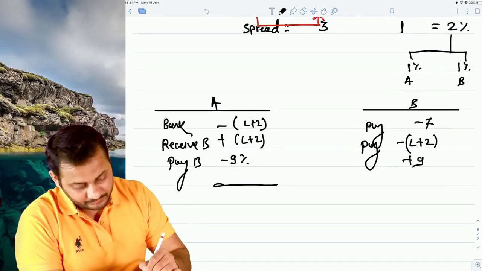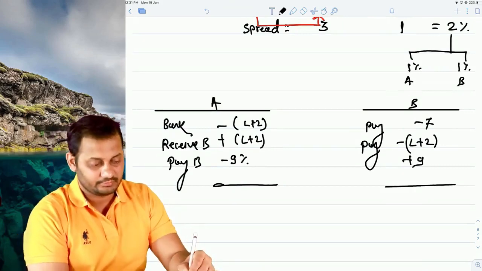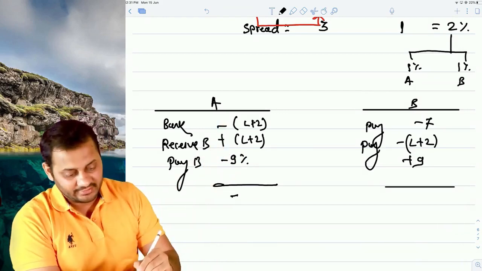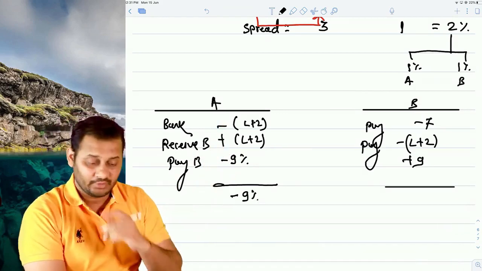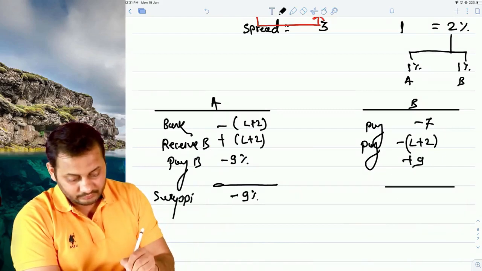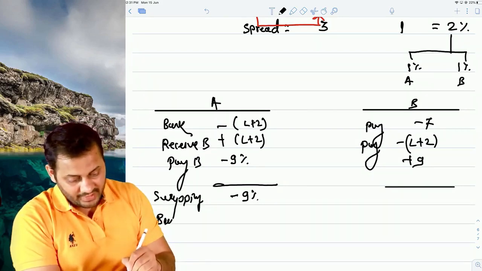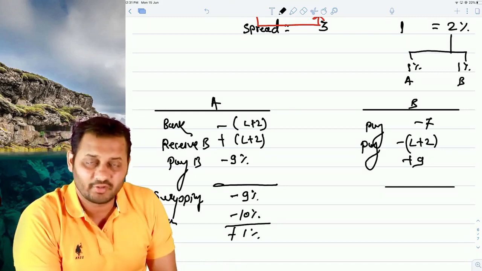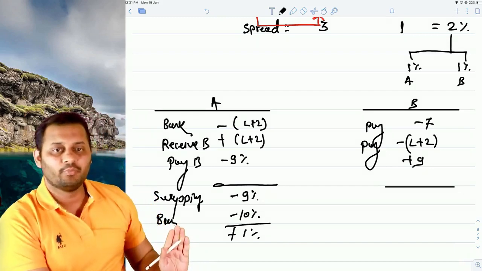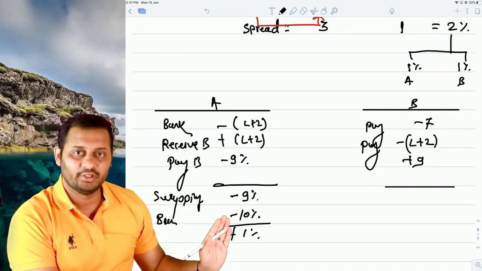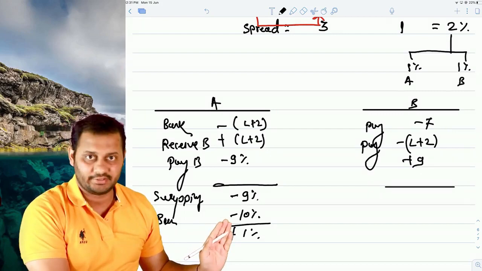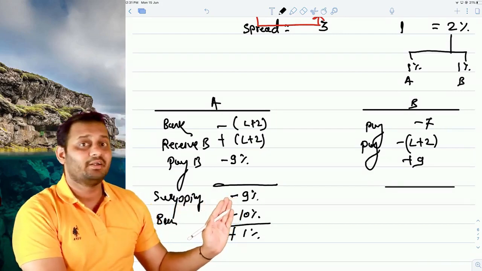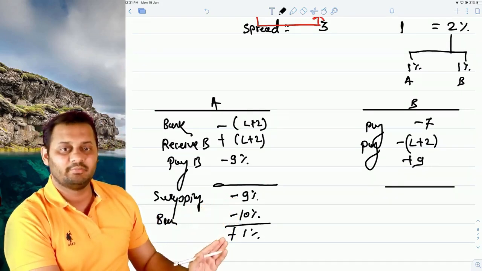Now calculate the net cost in swapping. So L plus 2 plus minus got cancelled. The net cost to A is 9% in terms of swapping. But from the bank directly it was costing him 10%. Can I say he got the benefit of 1% by swapping? Yes, sir. If he would have gone to the bank to get a fixed rate loan, it would have cost him around 10%. But in terms of swapping, he got the fixed rate loan. See, the fixed rate payment is lesser interest, 9%. So the net benefit is this 1%.